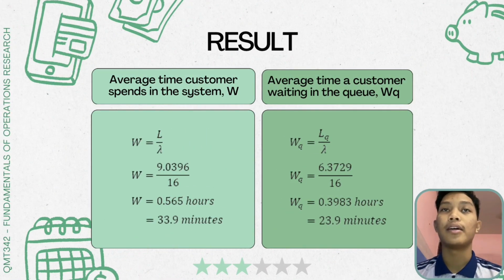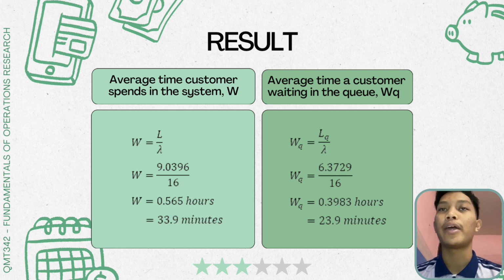Next calculation, the average time a customer spends in the system, which is W. W equal to L over λ. Insert the values, and we will get W equal to 0.565 hours. We convert it into minutes and we will get 33.9 minutes.